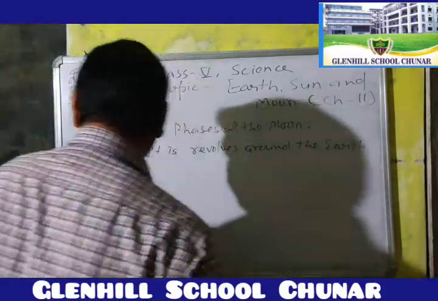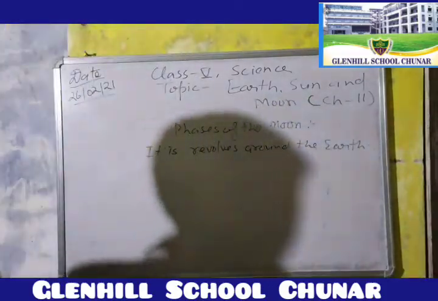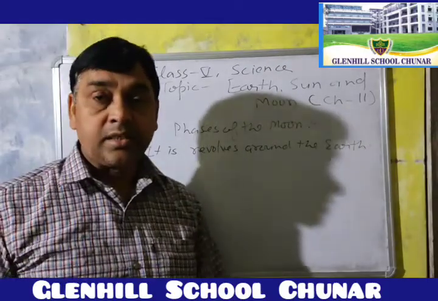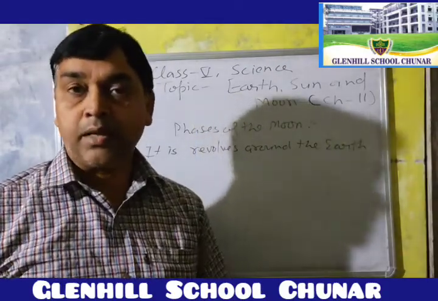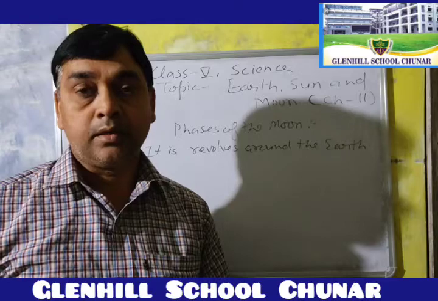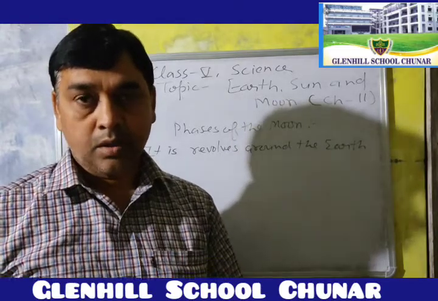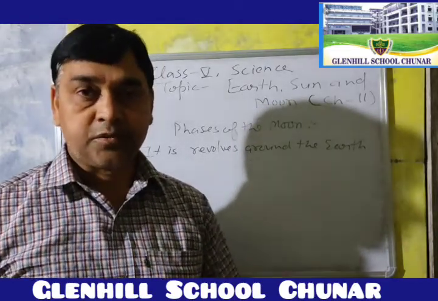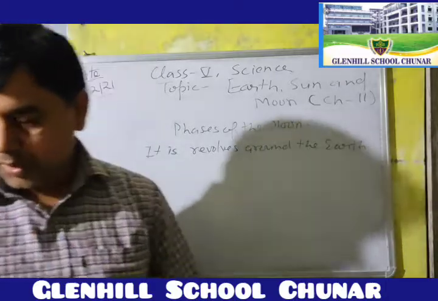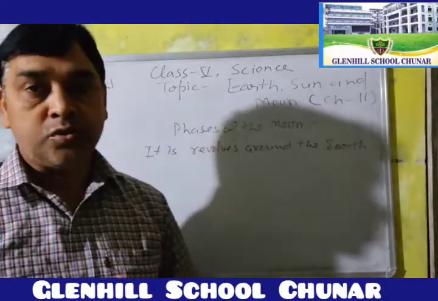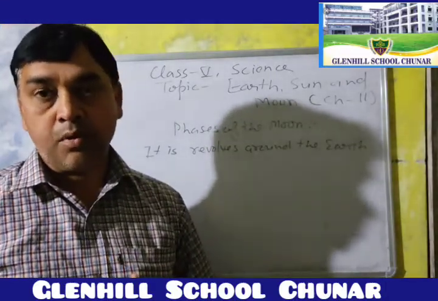Actually, the Moon never changes its shape. The changing shape seen from the Earth is the lighted part, which is reflected from the Sun. There are two new moons and one full moon found in every month.